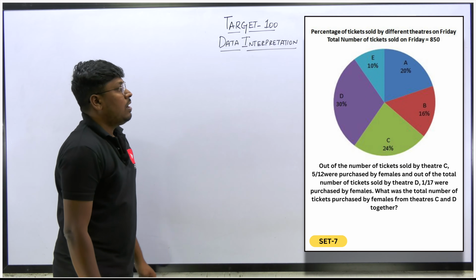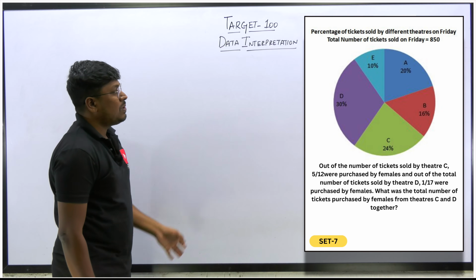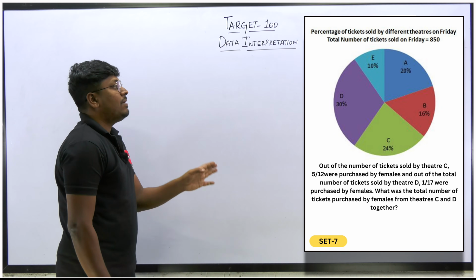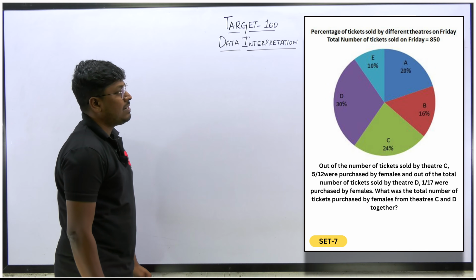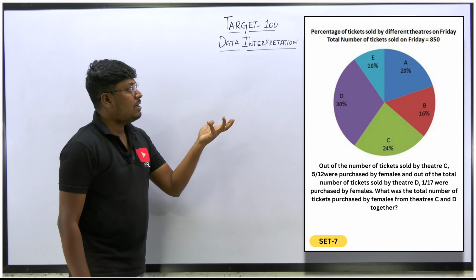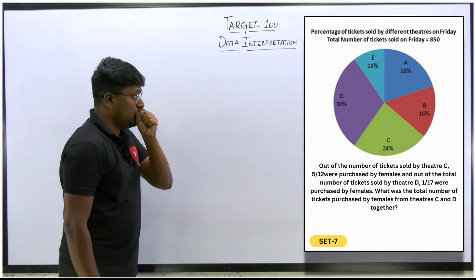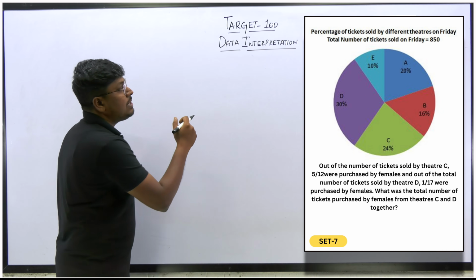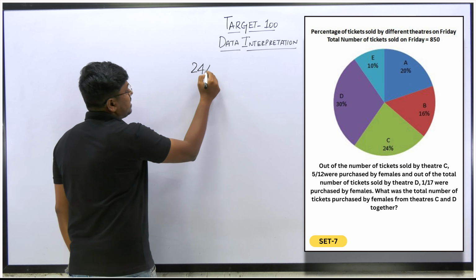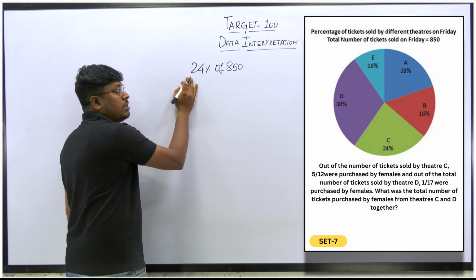So next question. Out of the number of tickets sold by theatre C, 5 by 12 were purchased by females, and out of the number of tickets sold by theatre D, 1 by 7 were purchased by females. So what was the total number of tickets purchased by females from theatres C and D? Again the question looks very lengthy, but the process is very easy because we have to find initially the tickets that were sold by theatre C. So theatre C, how many tickets were sold? 24%. So 24% of 850. So these were the tickets sold by theatre C.